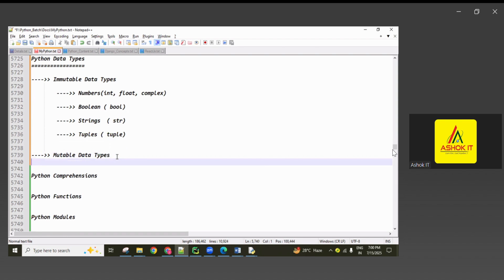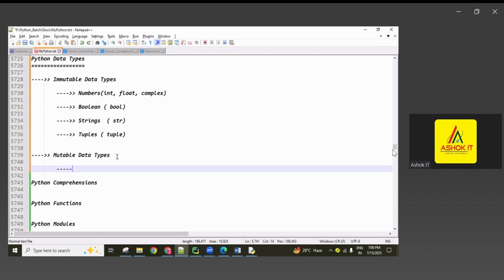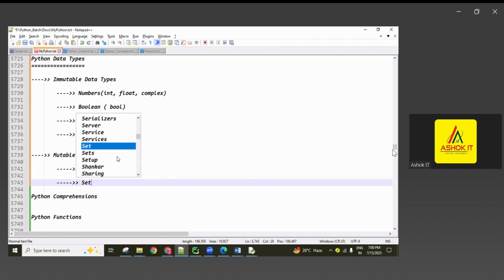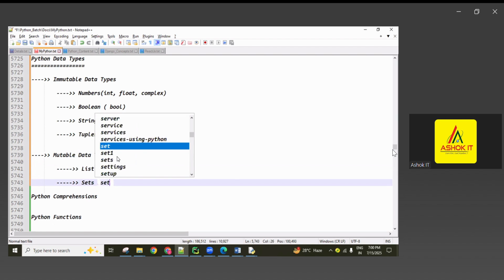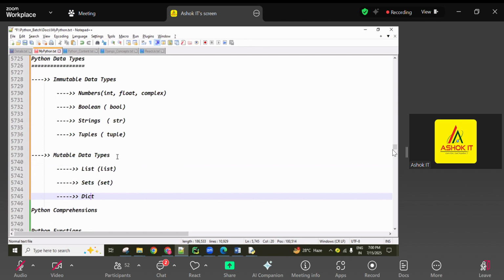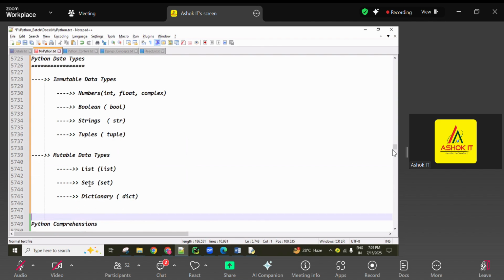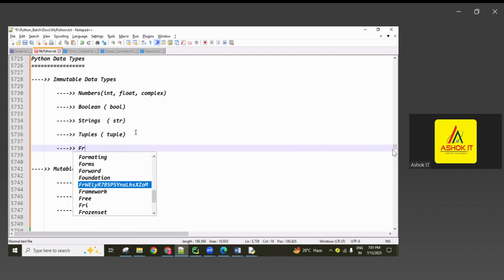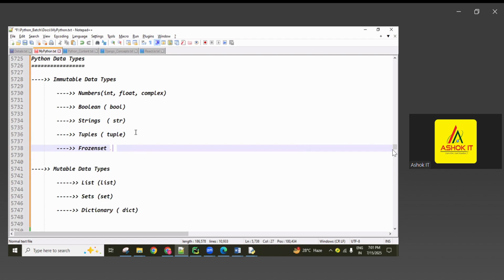And when coming to the mutable ones, the major type is list, simply the list type. And next sets, simply sets, guys. Okay, and next dictionary. So we have the dict data type. When coming to sets, guys, there are 2 types of sets. One more set is frozenset. That frozenset also comes under the immutable type only. Okay, so like this.